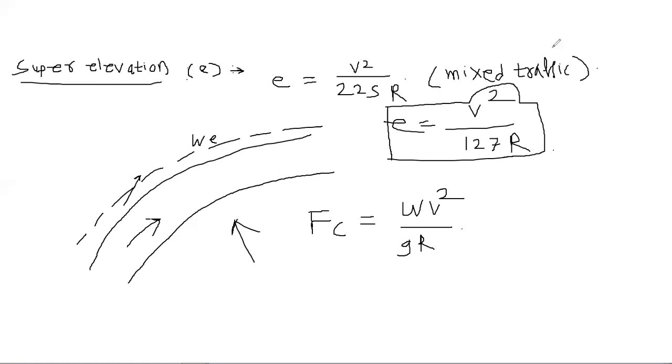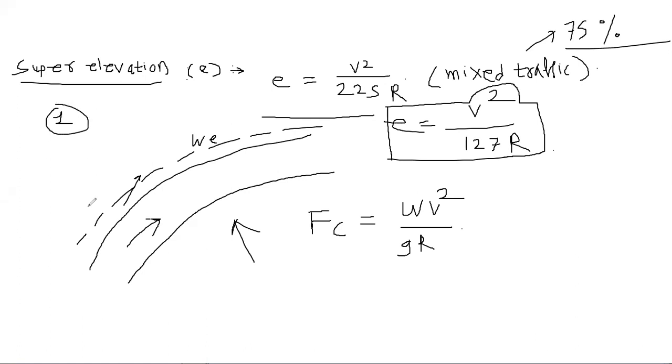Okay. Now, why this 225, or where from it came? Because for mixed traffic, we consider 75% of the design speed. Means if the design speed is 100 kmph, we will only consider 75 kmph, and considering the value of V as 75 kmph here, we will get this formula for the mixed traffic, that is E is equal to V square by 225R.